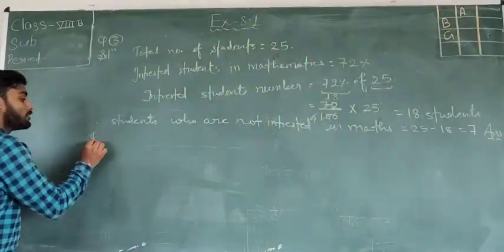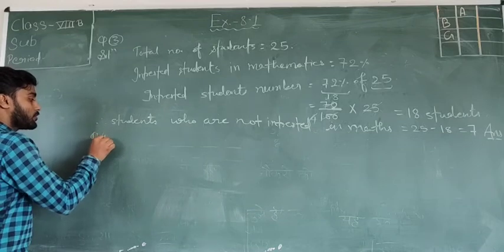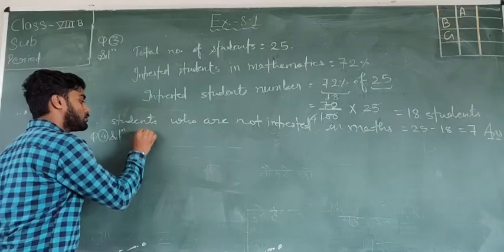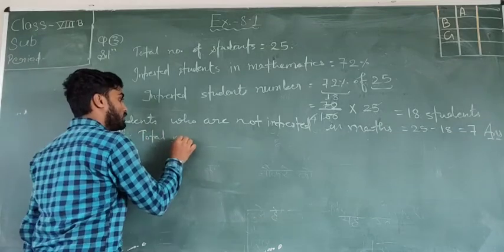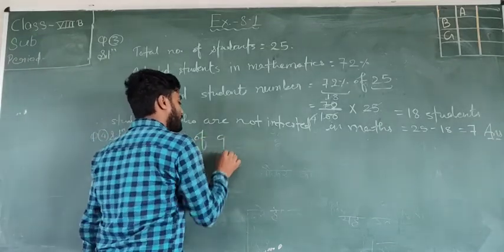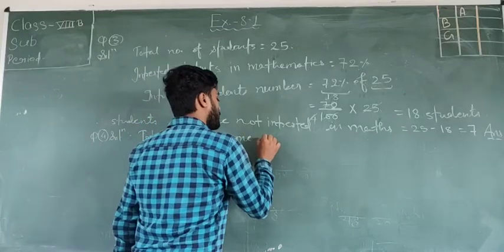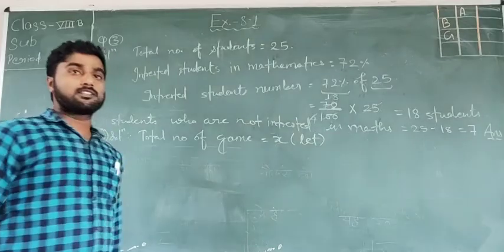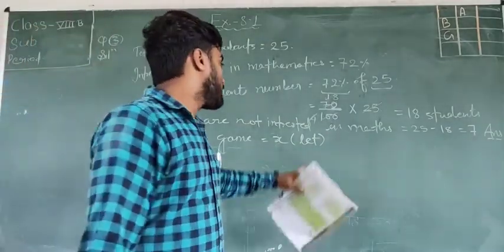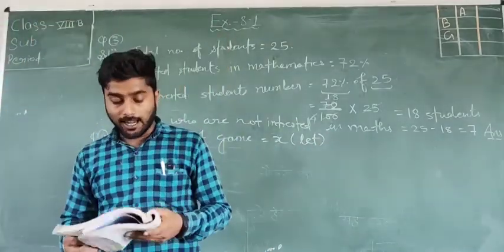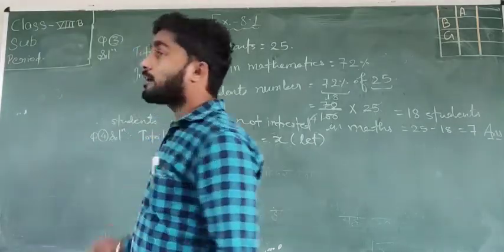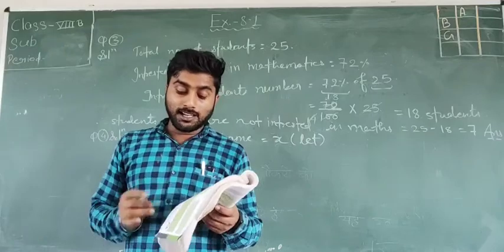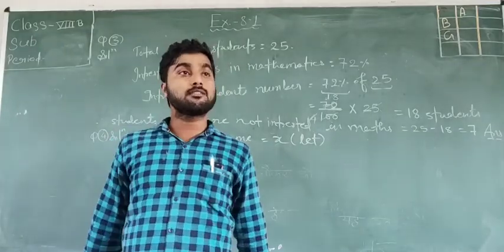So question number 4, I am starting the solution. Total number of games is equal to x. We are assuming this thing, we are letting that the total number of games is equal to x. Now the football team won 10 matches. How many matches did they win?